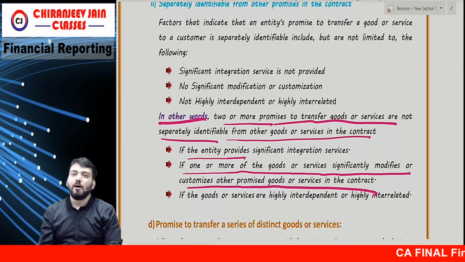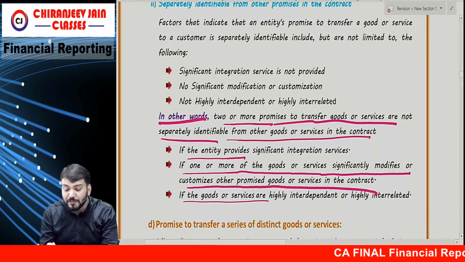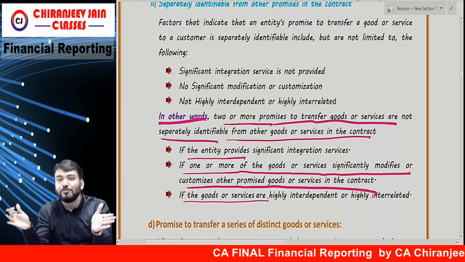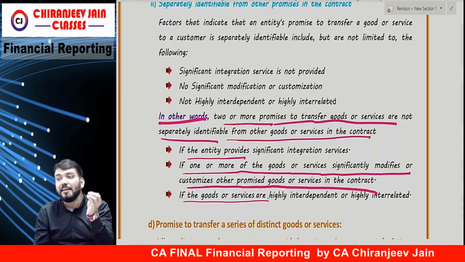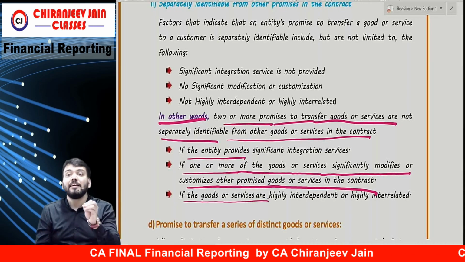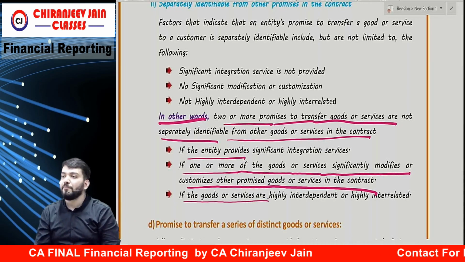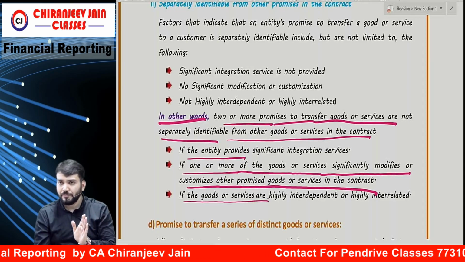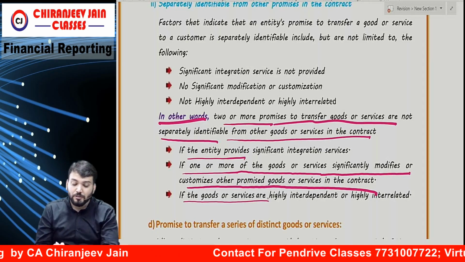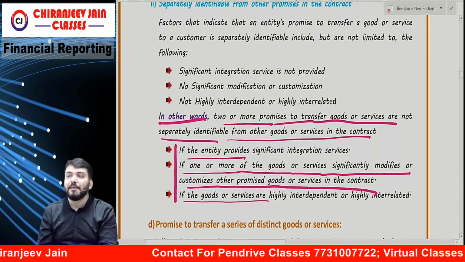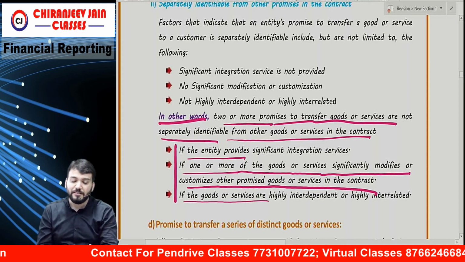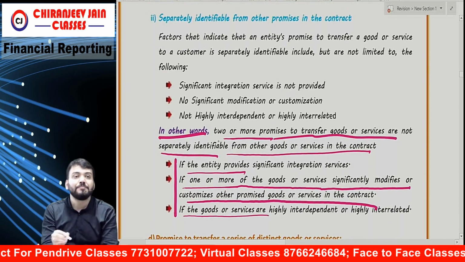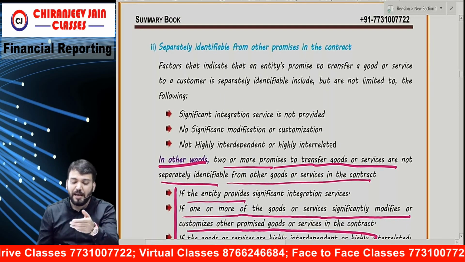Third, if the goods and services are highly interdependent or highly interrelated, meaning both are interrelated and interdependent, then both are one performance obligation, correct? Understood? Have you understood this point? So if these three conditions are satisfied, it will be one performance obligation. If any one of the conditions is not satisfied, it will be different.